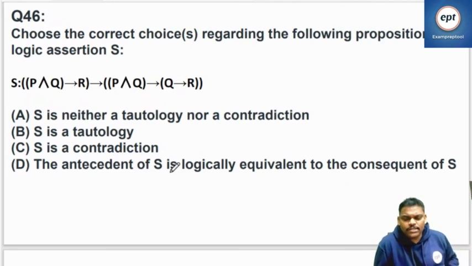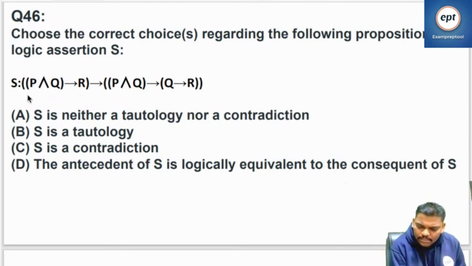Can you go to 46? Choose the correct choice regarding the following propositional logic assertion: P and Q implies R, implies P and Q, implies Q and R. I think there are two parts here. This is one part, and this is the other part.